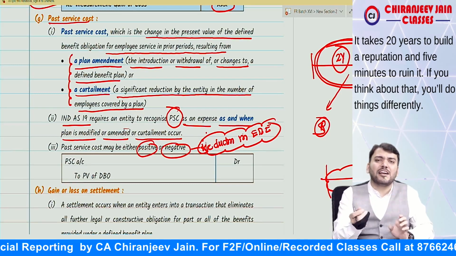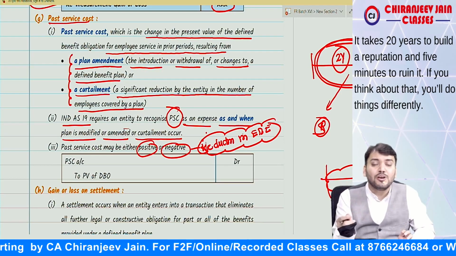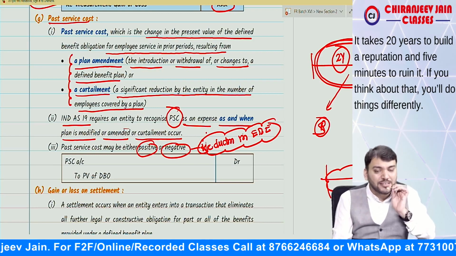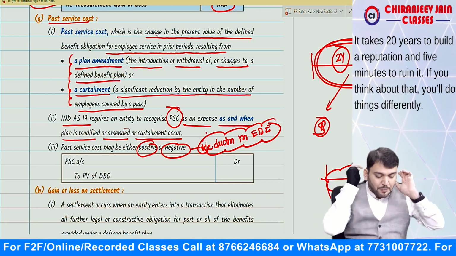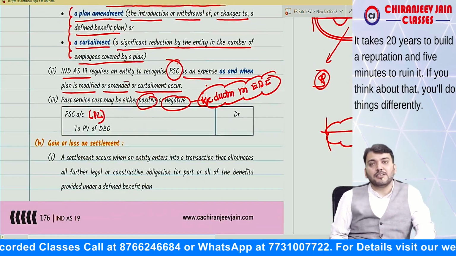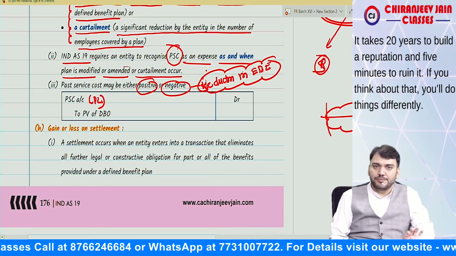If positive, then the journal entry is past service cost to present value of DBO. If negative, then it is present value of DBO to past service cost. Understood? And this past service cost will be immediately transferred to PL as an expense. Understood this point? I hope you have understood.